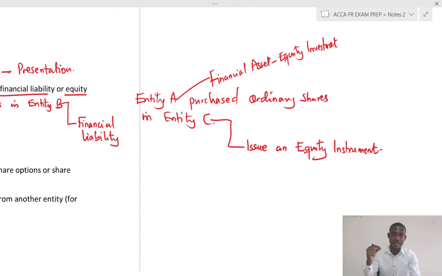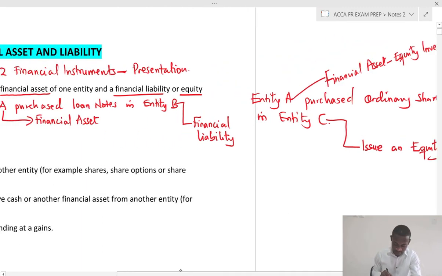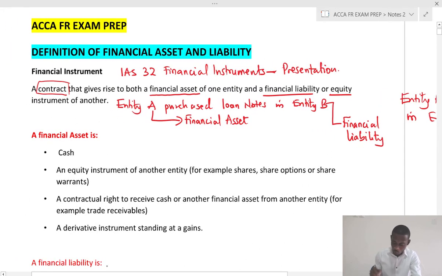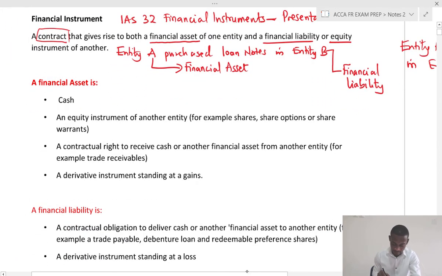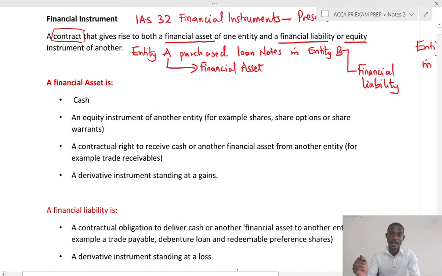Now for entity A, it is an investment in an equity instrument. So it's a financial asset. Now let's move on to look at the details of what a financial asset is and what a financial liability is.